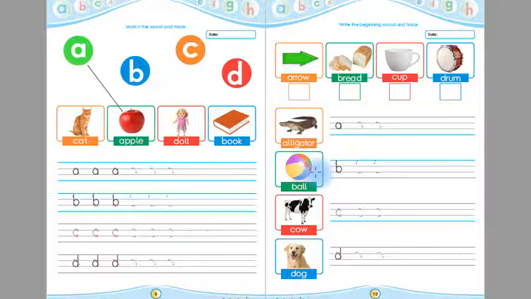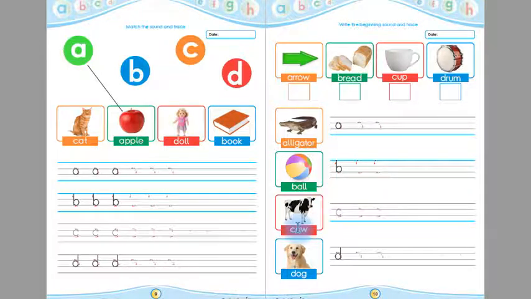Children, the beginning sound of ball is B. Listen again, children, the beginning sound of ball is B. Now say with me, B, ball. Say again, children, B, ball. This is B. Children, you have to trace this B in these 4 lines. After tracing this B, now you have to write B in these 4 lines.